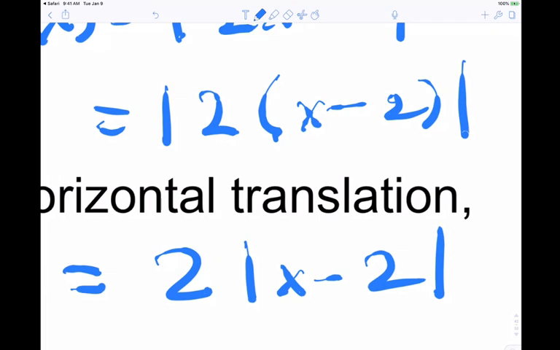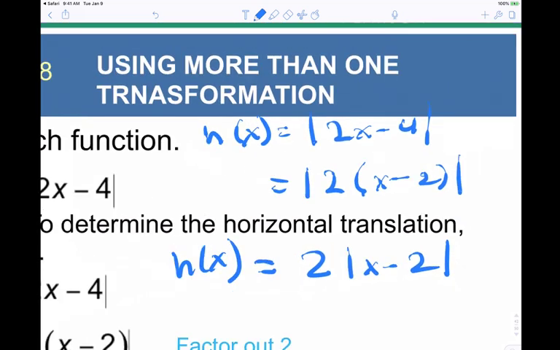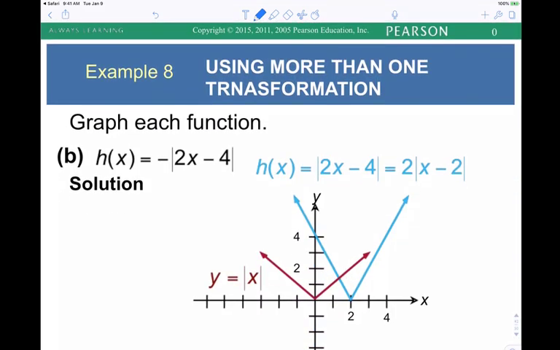So what we had to do, we had the V. It says to go right by 2 and then a vertical stretch of 2. Let me check the answer and make sure I'm correct. Okay, we went right by 2 and then we did a vertical stretch by a factor of 2. So you took out 2. I factored out the 2, yeah.